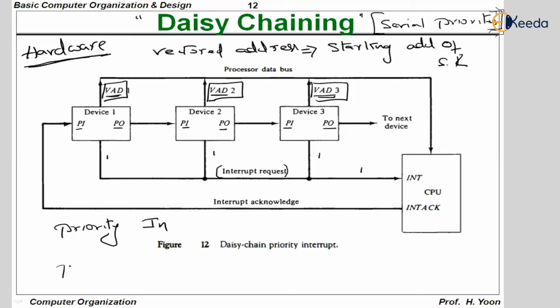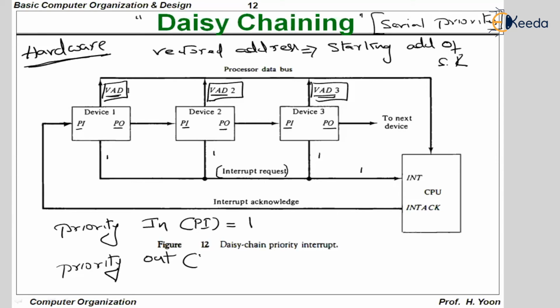PO stands for priority out. Let us understand how the CPU knows that a specific device is actually interrupting. The rule for a device to interrupt the CPU is that priority in, that is PI, should be equal to 1.